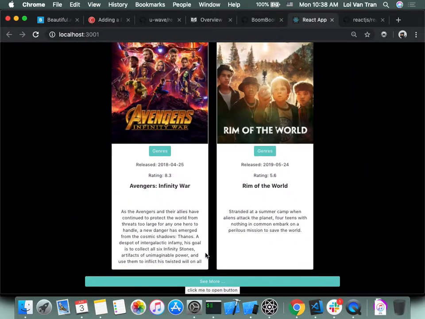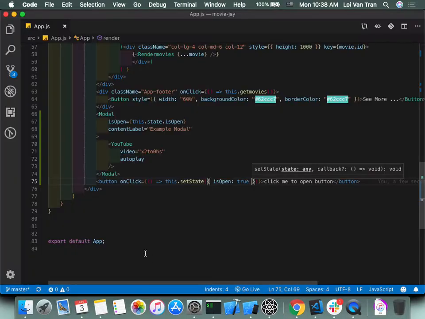Okay? So if we refresh, I expect to see a button. We click it, the modal is open, because this function fired. On line 75, we had a button. This button had a property attached to it, the onClick property. I like to think of it as sort of like an argument to a function call.